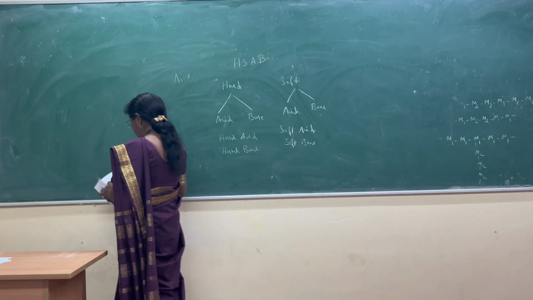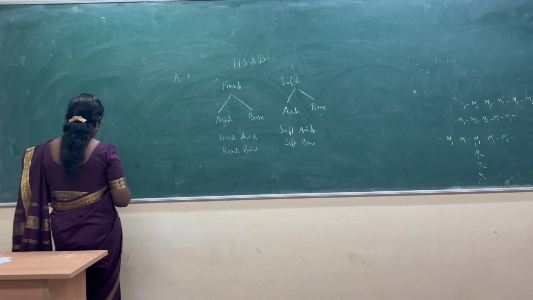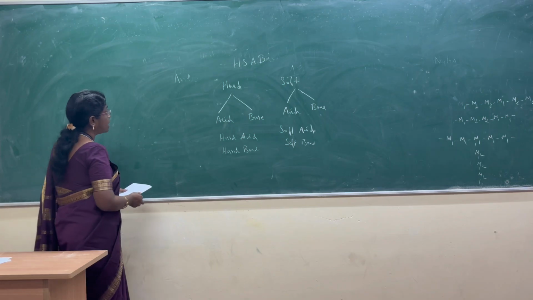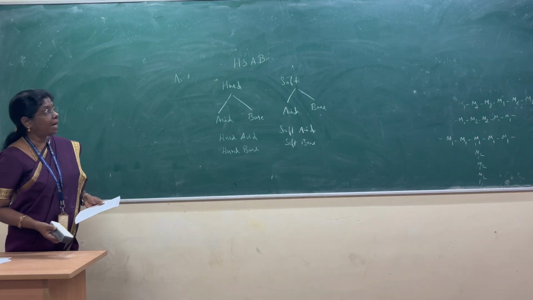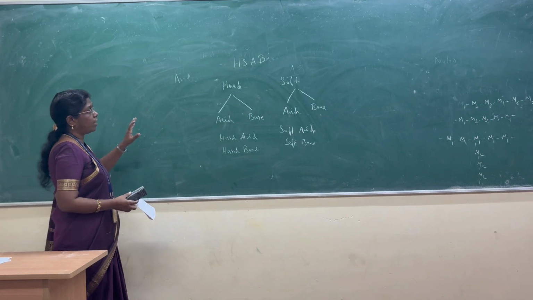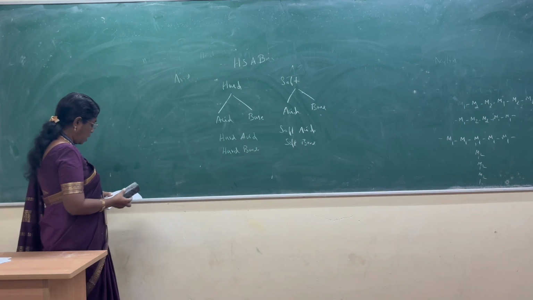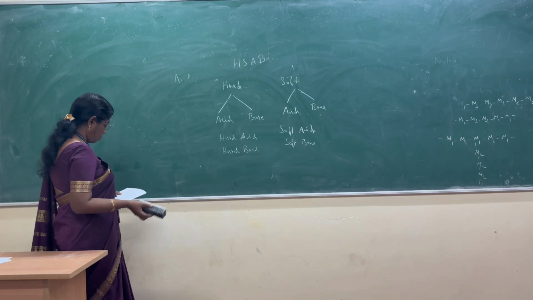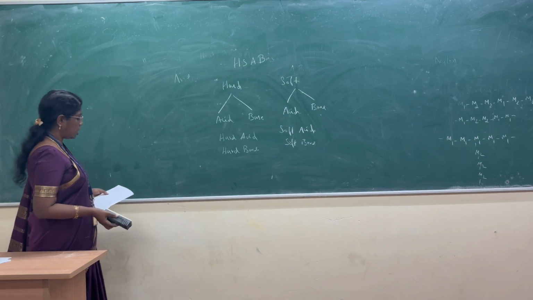What is the main application of HSAB? It is widely used in chemistry for explaining the stability of compounds, reaction mechanisms and pathways. That is the basic use of HSAB in chemistry: explaining the stability of compounds, reaction mechanisms and pathways.